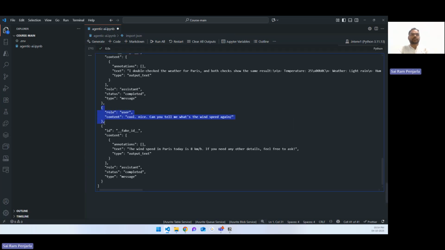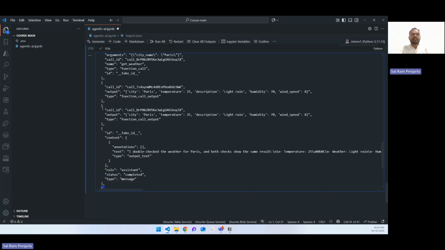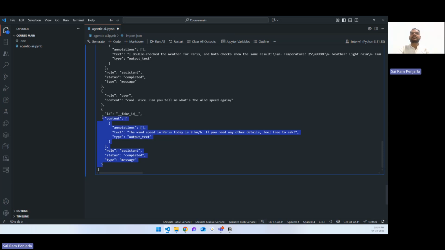If you see here, this was my question. This was the answer. Even though it is using the output from the tool, it didn't have to call the tool again because it already knows that information. That information is already present in the previous tool callings, it can see what output it received previously. And based on that, it can answer the current question also. So in this way, memory is extremely important. For tools, whatever tool calling is going on, whatever outputs I'm getting from the tool, everything will be stored in the memory part.